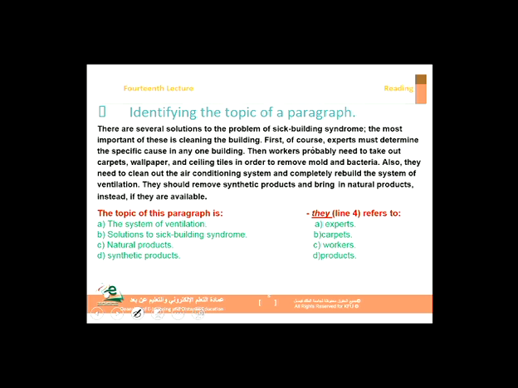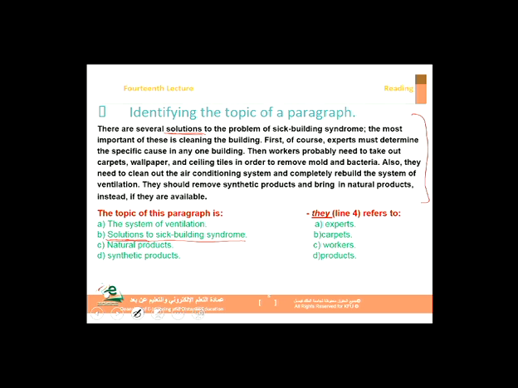Obviously, this paragraph is about solutions. There are several solutions to the problem of sick building syndrome. So it's this one here. This is about solutions.